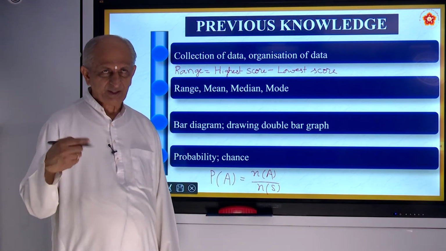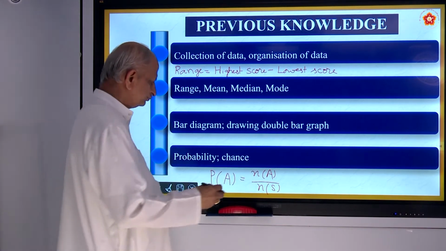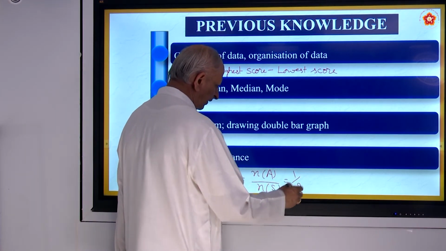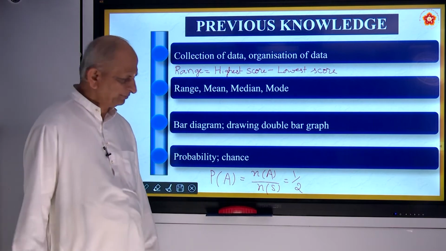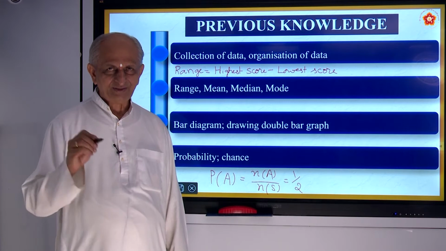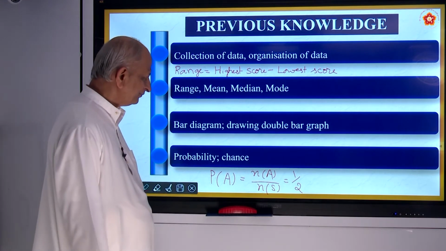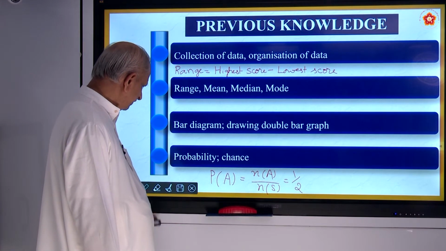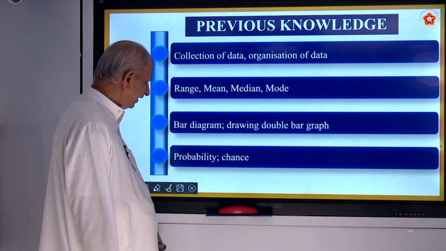What are the events that occur? It will be 2. So in case of tossing a coin, we have 1 by 2 as the probability. It always lies between 0 and 1. Not more than 1, not less than 0. Okay. So these are all the things we already studied in the previous class.